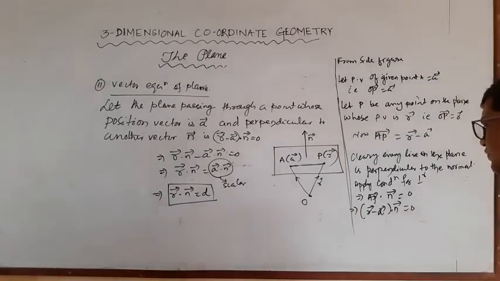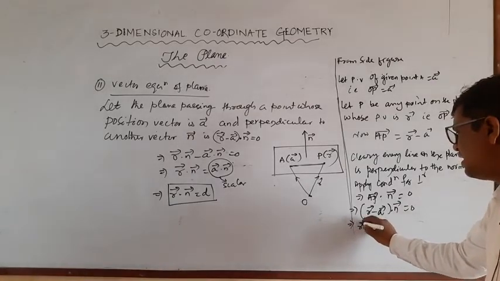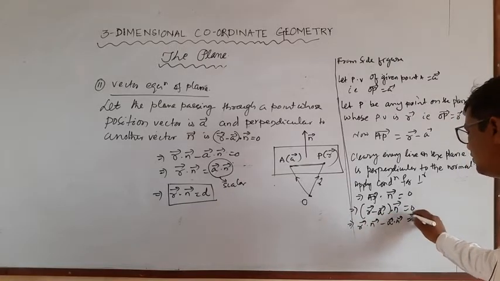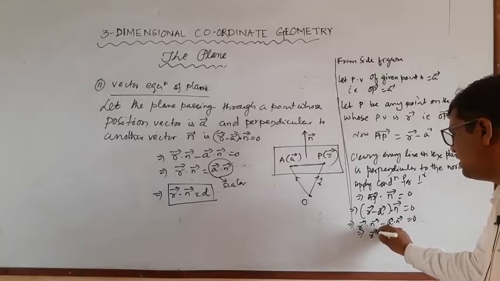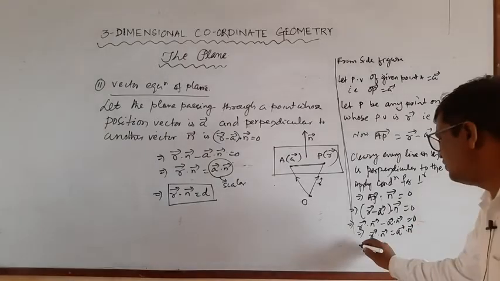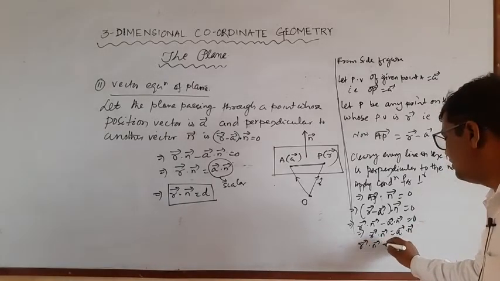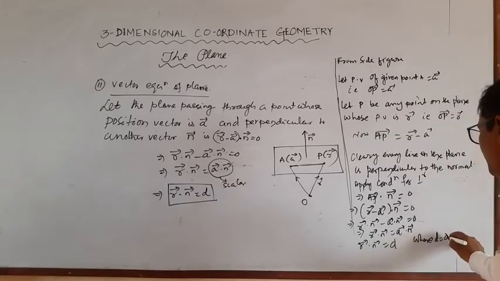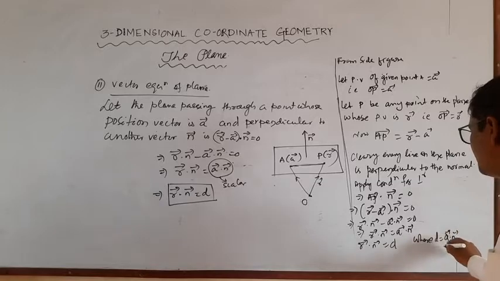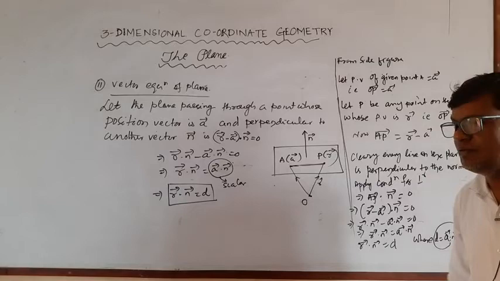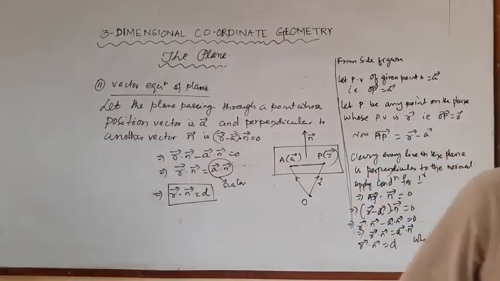Now we can expand this. This is equal to R dot N minus A dot N is equal to 0, or we can say R dot N is equal to A dot N. So R dot N is equal to D, where D is equal to A dot N. This is a scalar quantity. Now one question related to this concept.